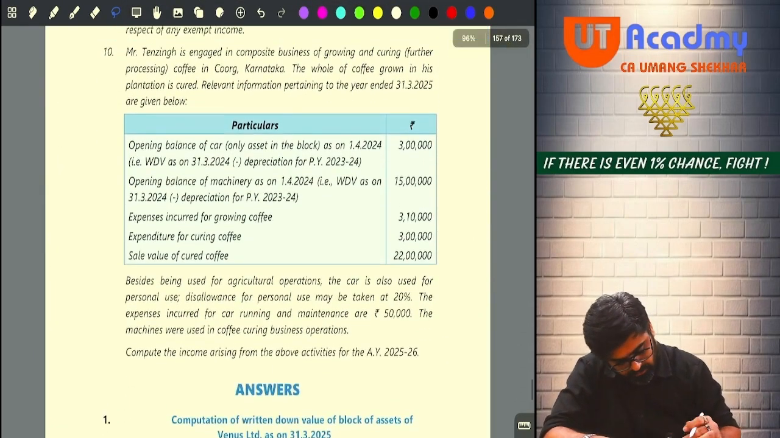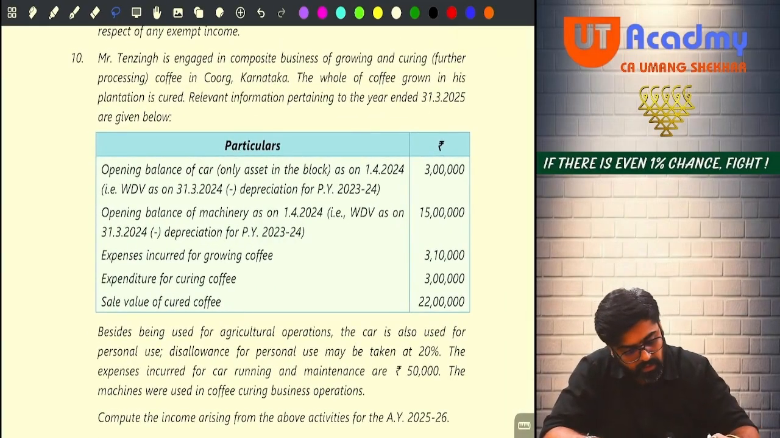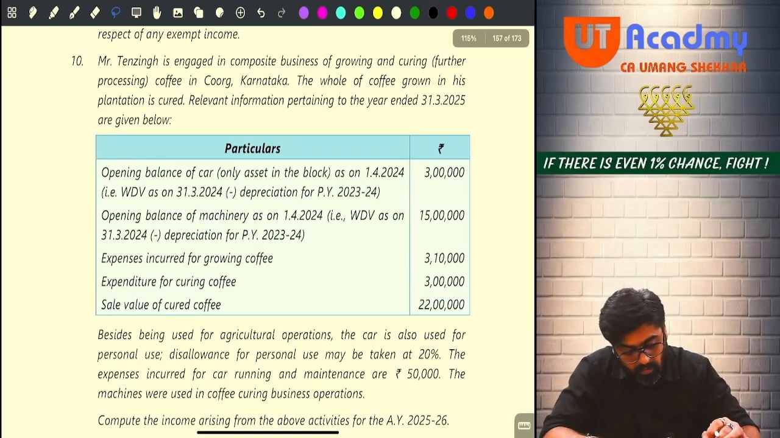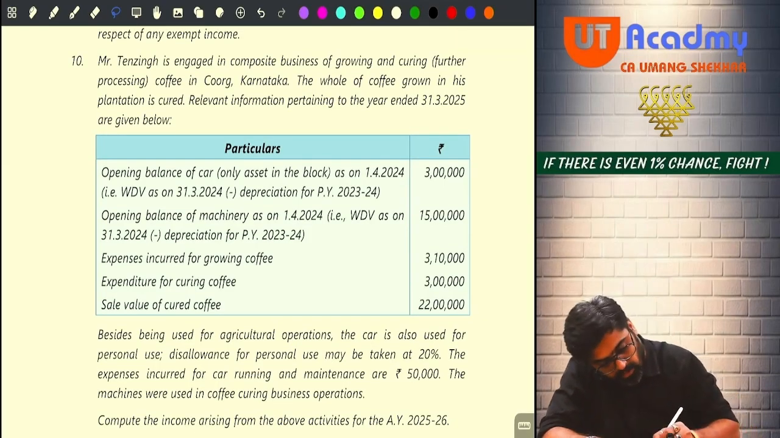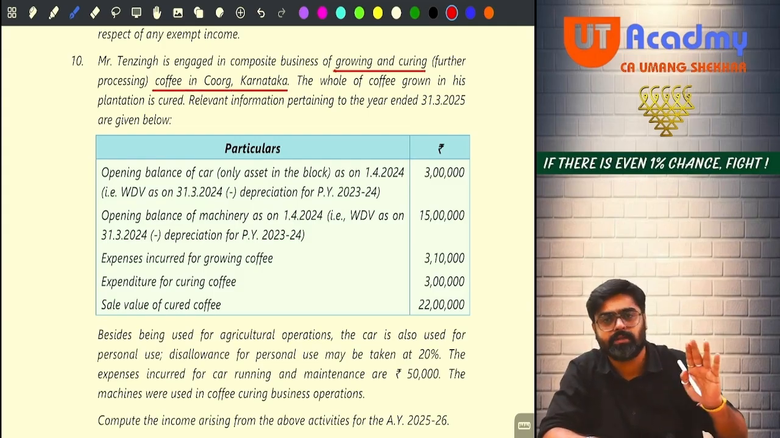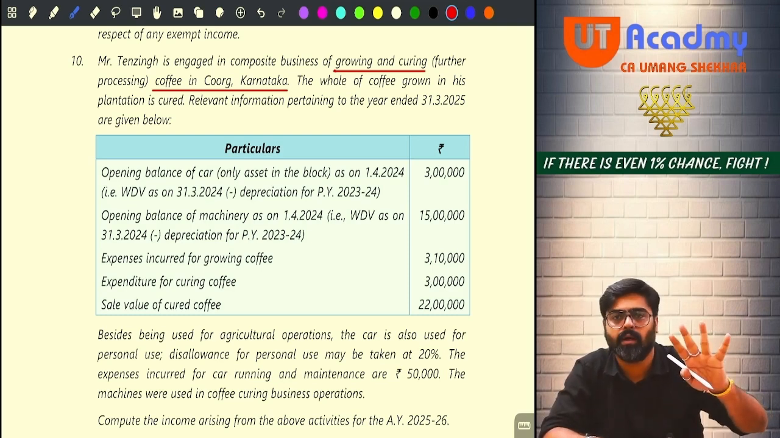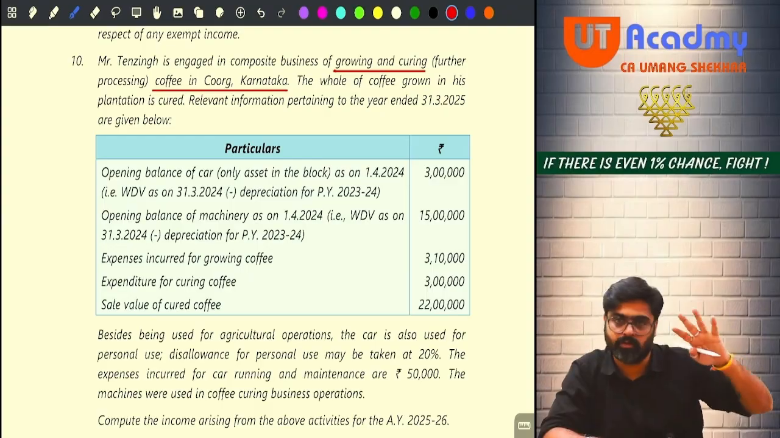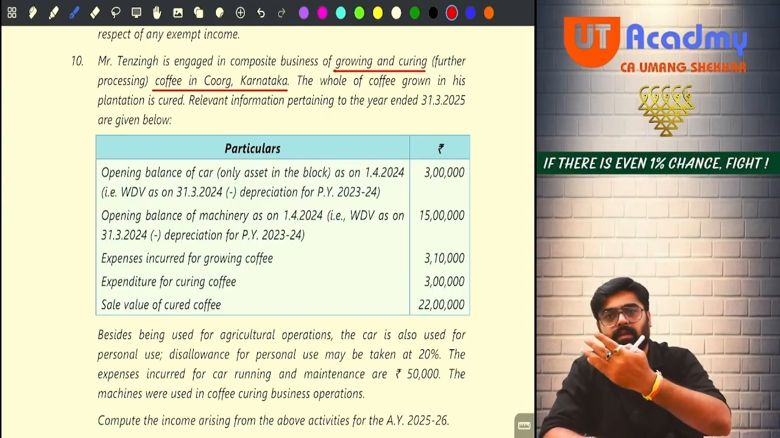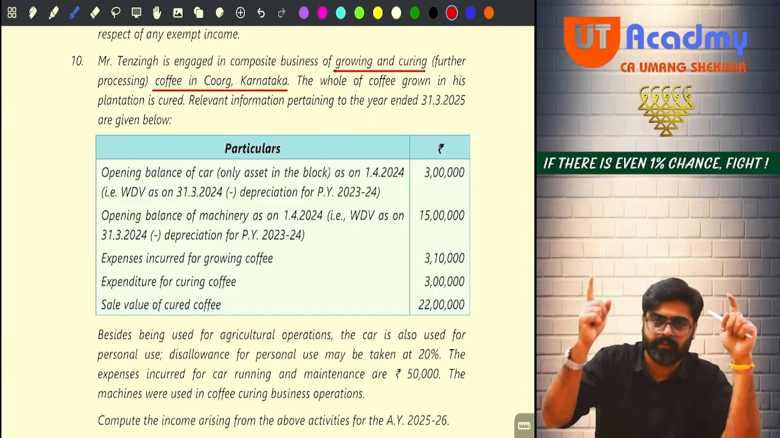Okay. Pay attention. Mr. Tenzing is engaged in a composite business of growing and curing coffee in Coorg, Karnataka. So the agricultural activity and the manufacturing activity, both are happening in India. Agriculture income from a land situated in India and the manufacturing activity in India from this business. I will have to do 75-25.